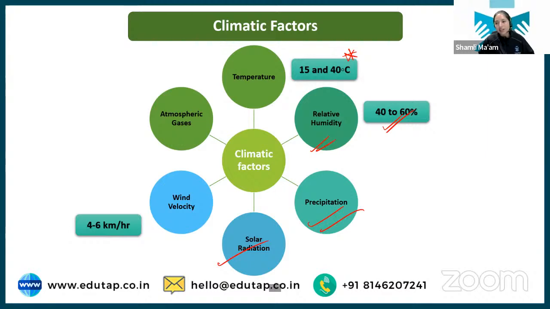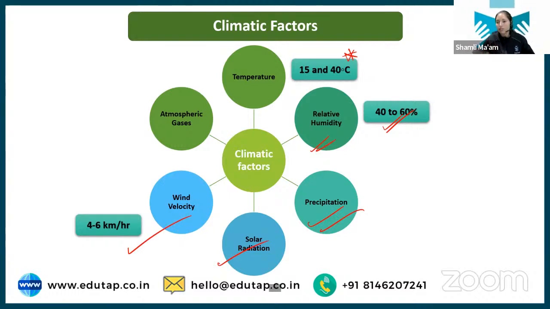Solar radiation again is very important, because we know first of all, photosynthesis depends on solar radiation, and plants also have some kind of response to the day length, which we will be discussing in the coming slide. Okay. Then we have wind velocity. So there should be optimum wind velocity for the proper growth of plants.